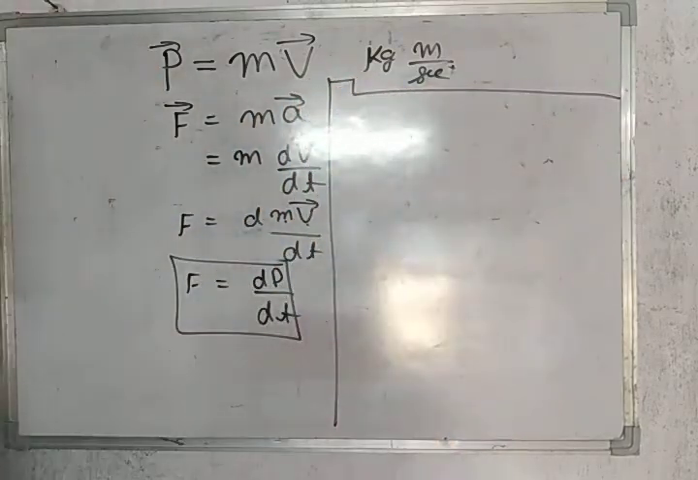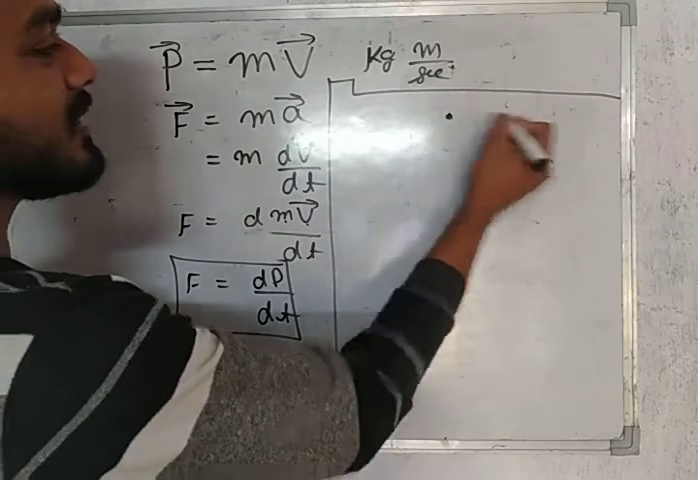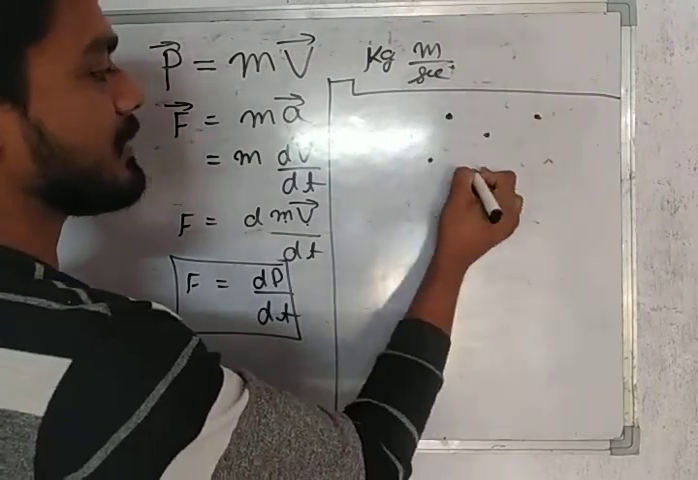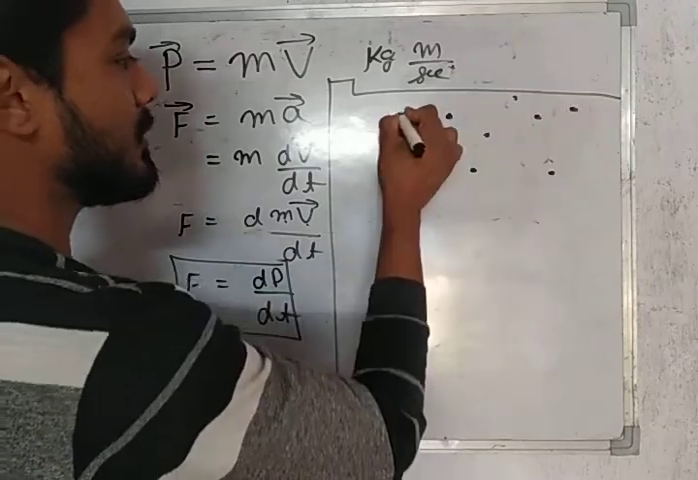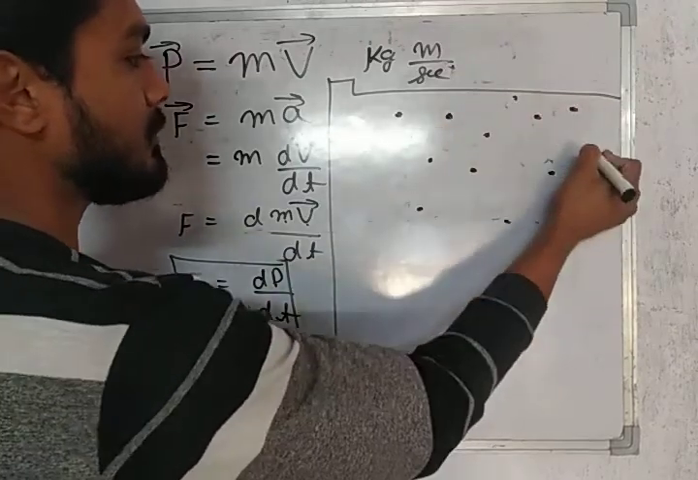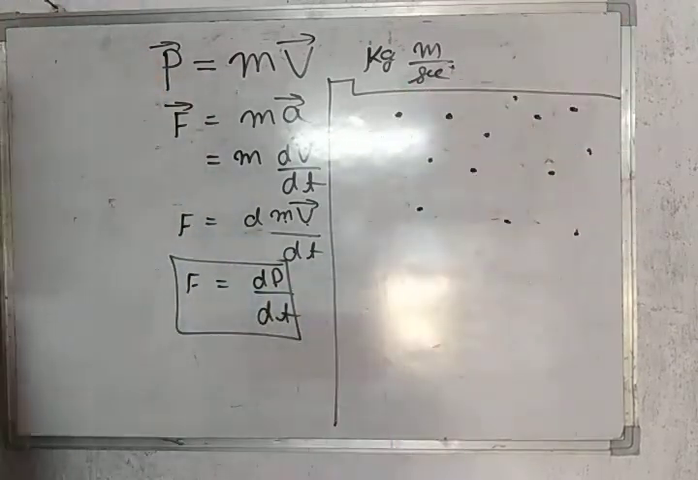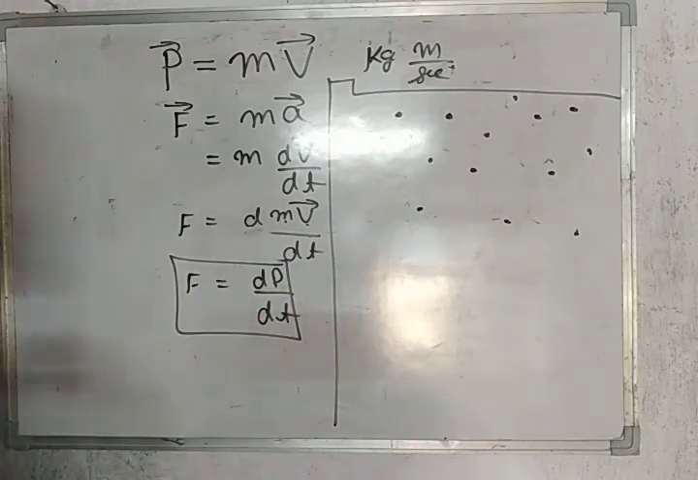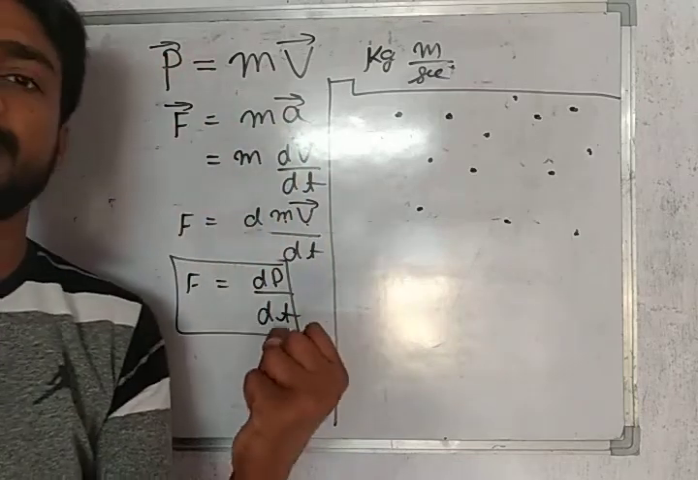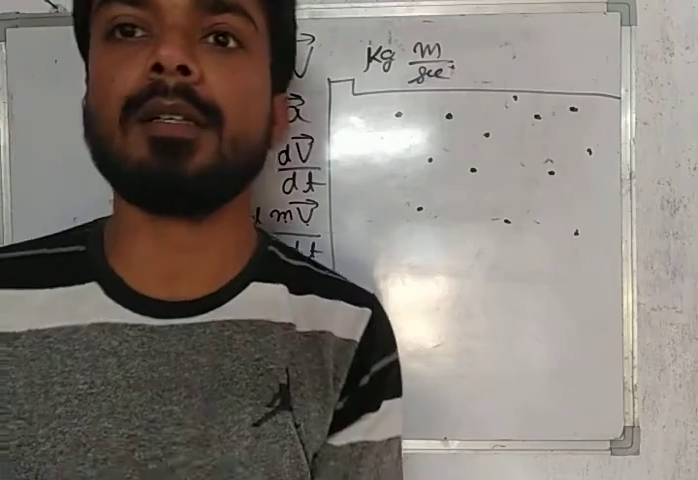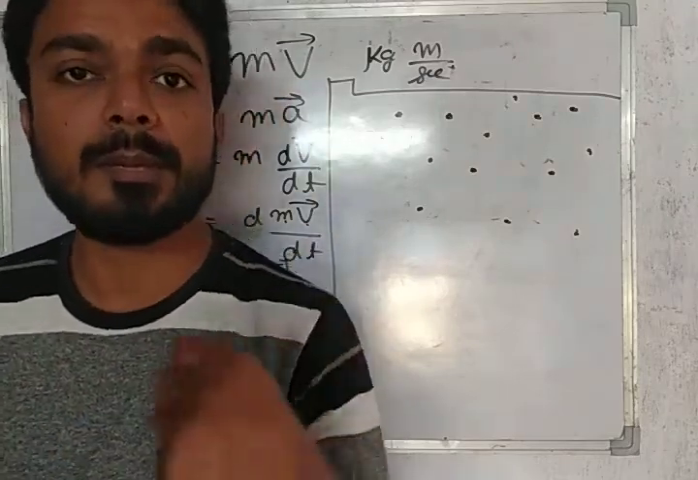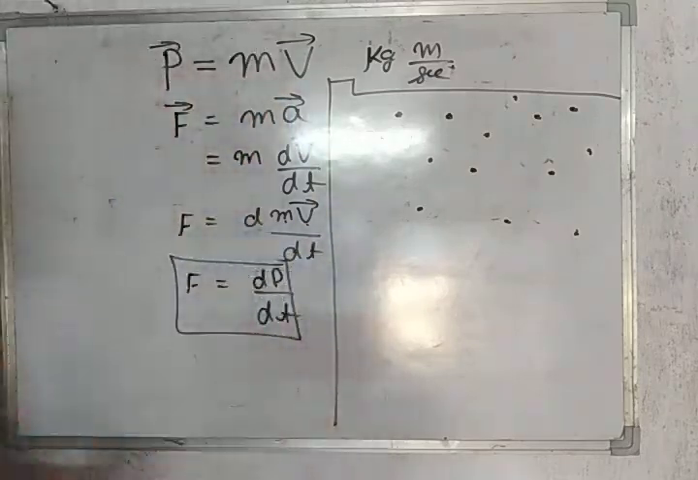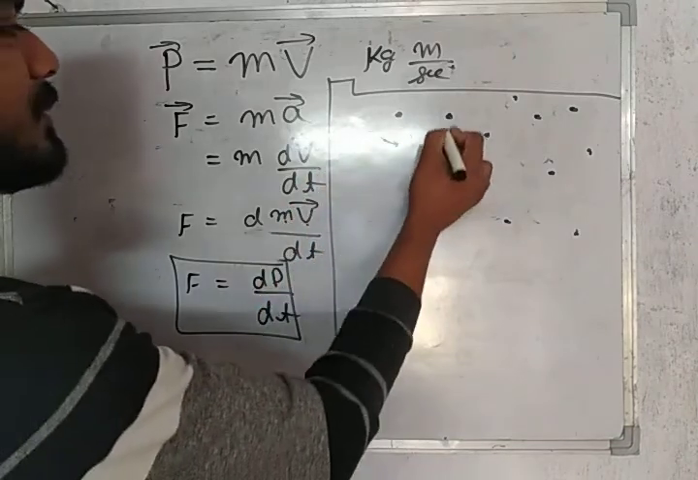Students, suppose there is a system of so many particles. There is no definite number, there will be so many particles. And these particles are experiencing so many types of forces. These forces may be internal forces, these forces may be external forces.